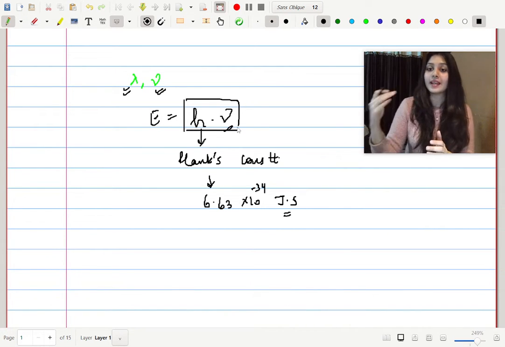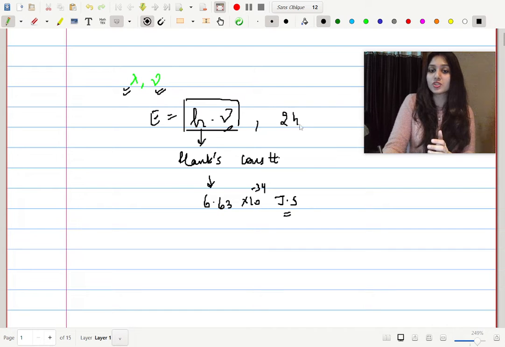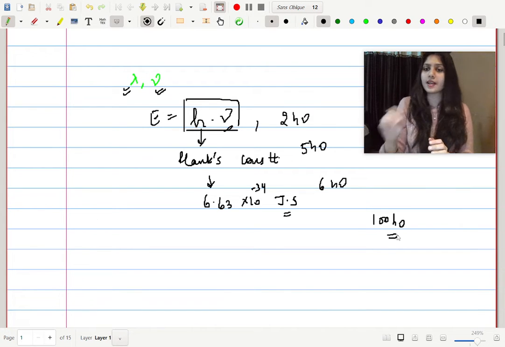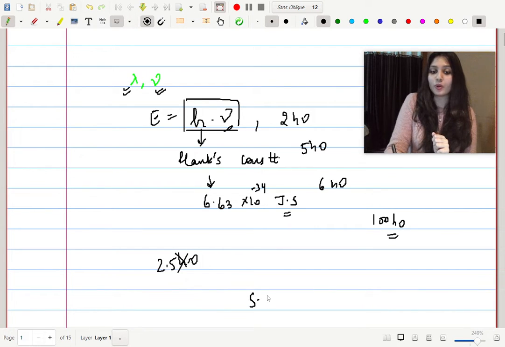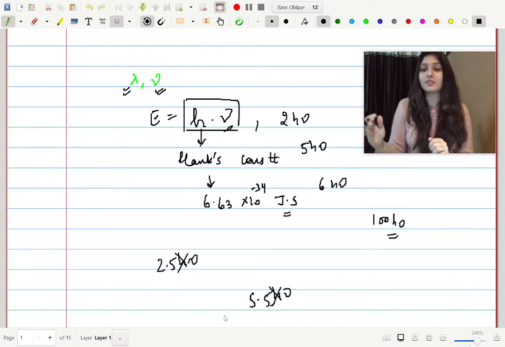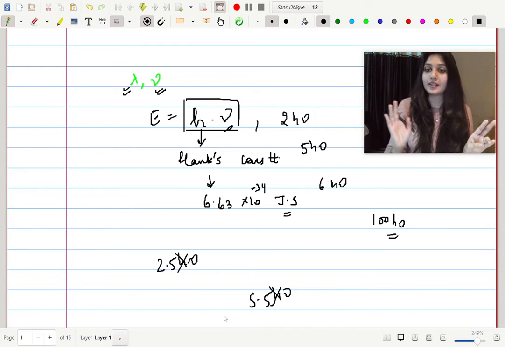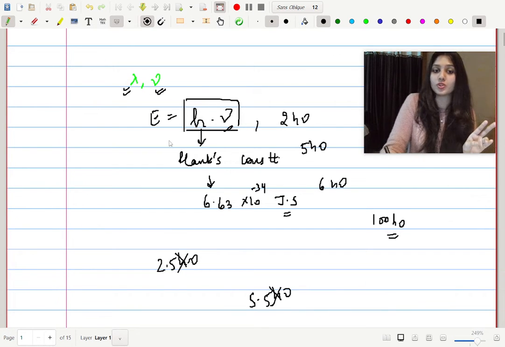Okay, it can have higher ones. It can have 2hν, it can have 5hν, 6hν, even 100hν, okay? All these are acceptable because these are integral multiples of the basic factor, which is hν. What is not acceptable is 2.5hν, definitely not acceptable. 5.5hν, definitely not acceptable, okay? So all the acceptable values of energy that a light can have are the integral multiples of this basic value, which is hν.